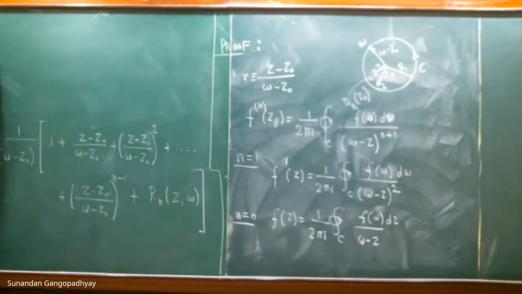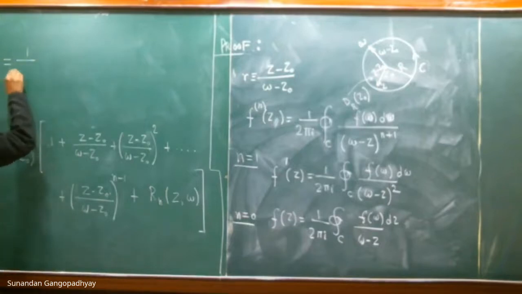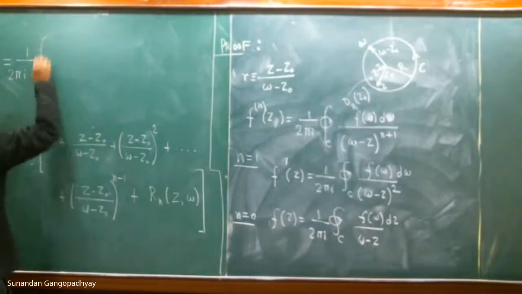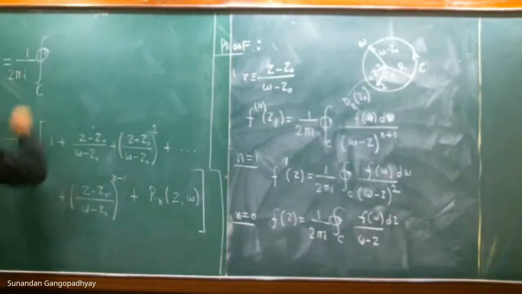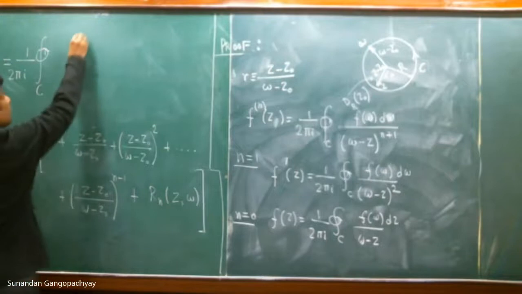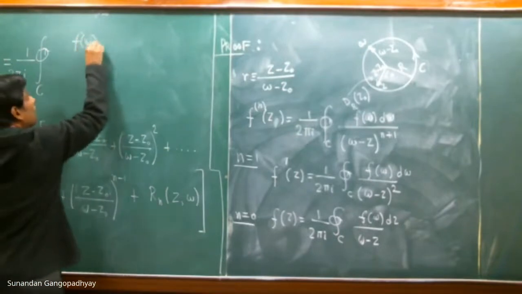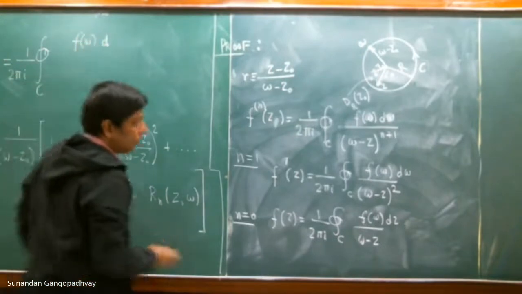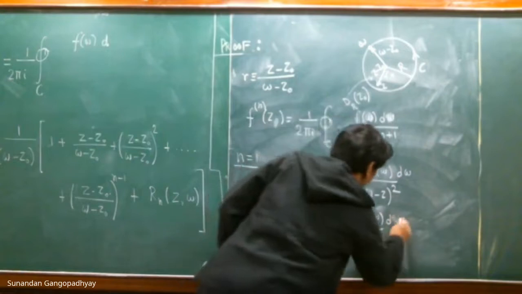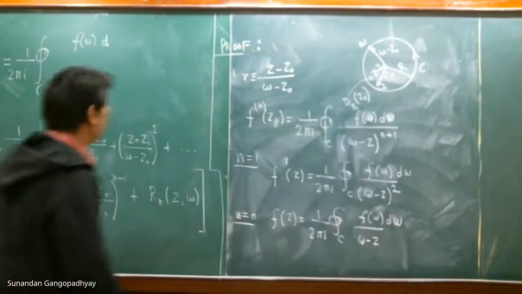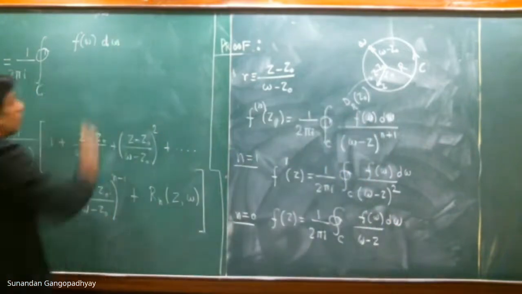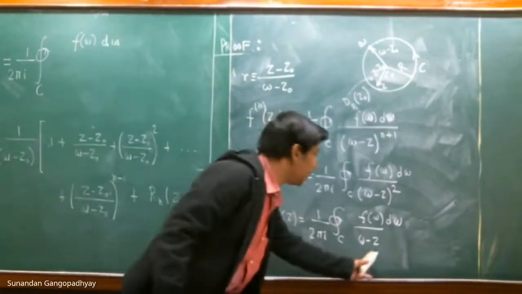So we have f of z is 1 by 2 pi i, the contour integral over the closed contour C of f(w) dw, and then you have 1 divided by w minus z.